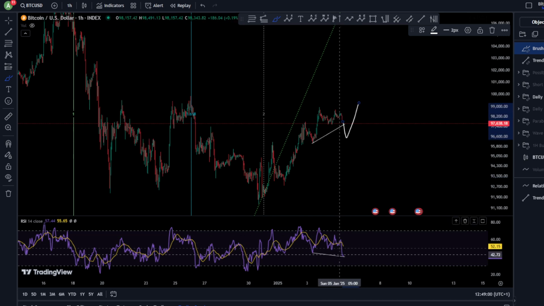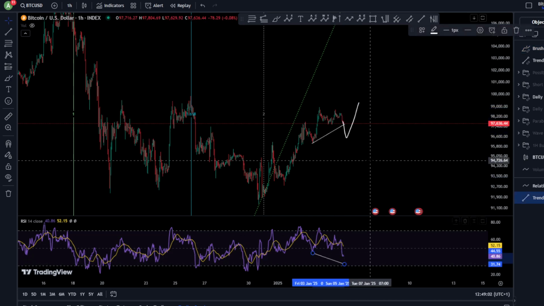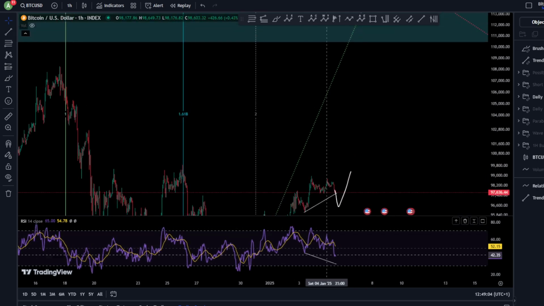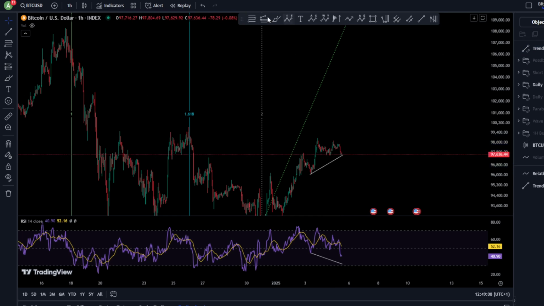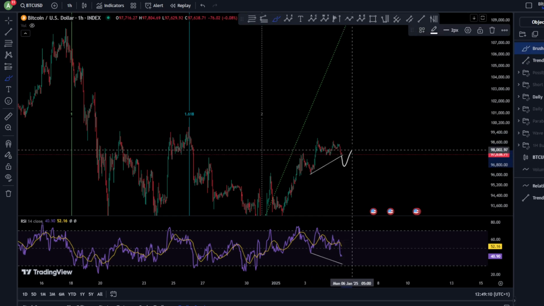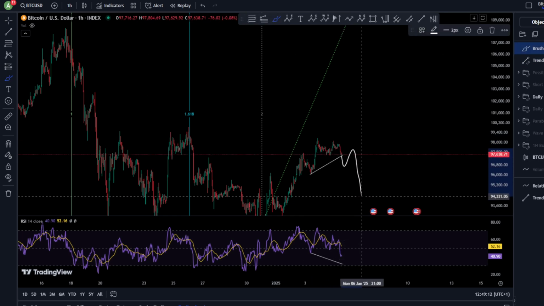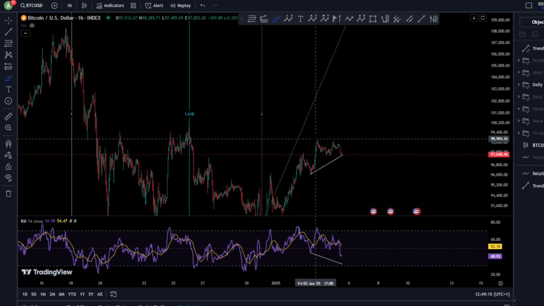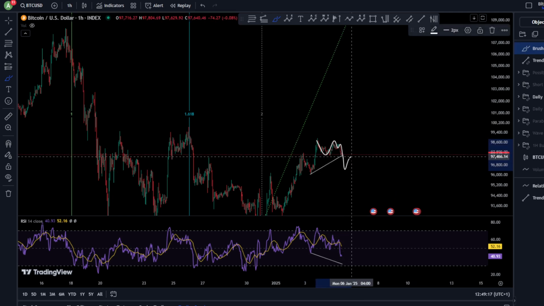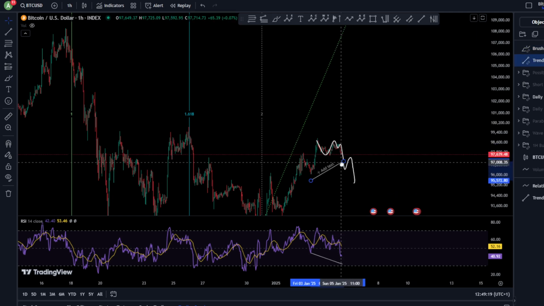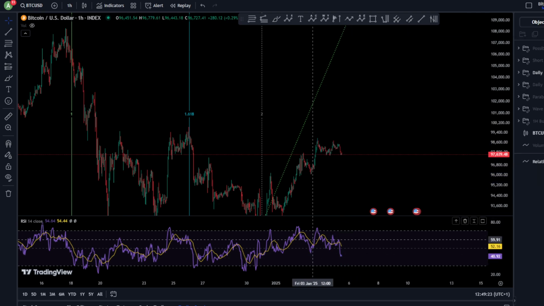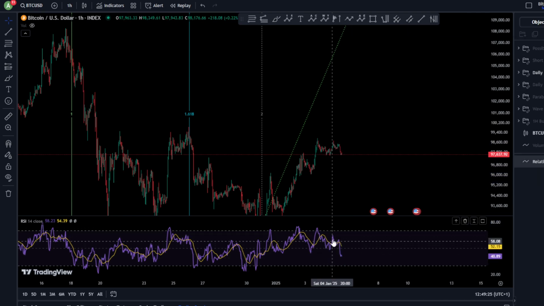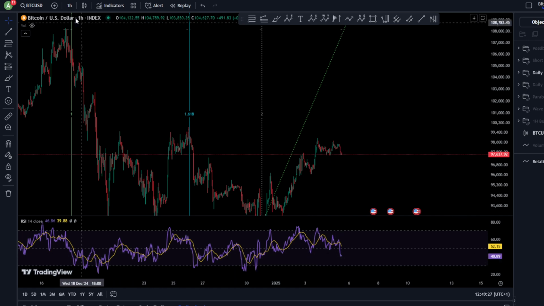By moving lower, this RSI will move lower, and the divergence will become even stronger. But don't forget that this move towards the upside might be very shallow and then continue towards the downside after it, because this might be the formation of 1 2 3 4 and a 5. So this might play out wave 4 and then continuation towards the upside. We are only on the 1 hour chart here, so it's not really a strong signal.